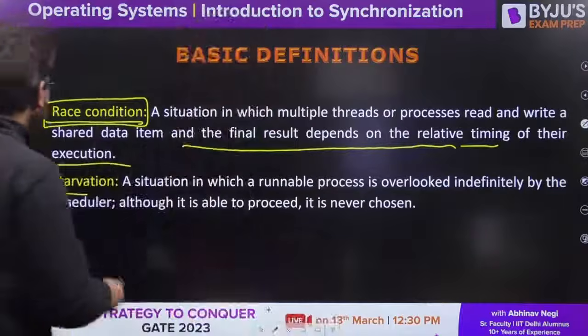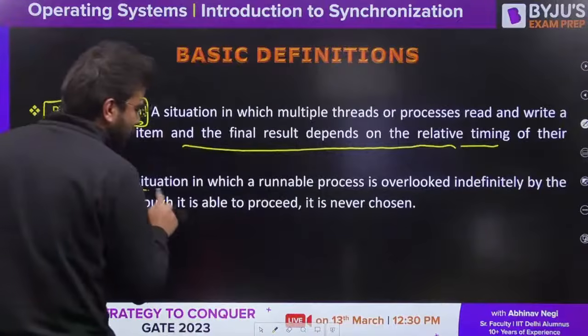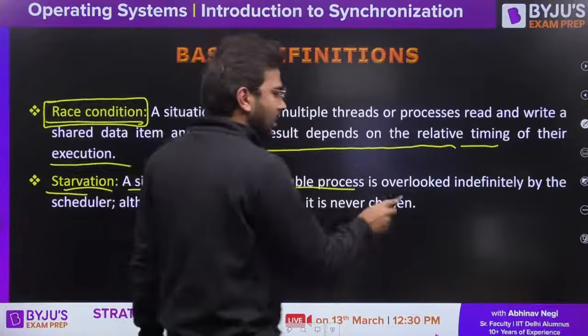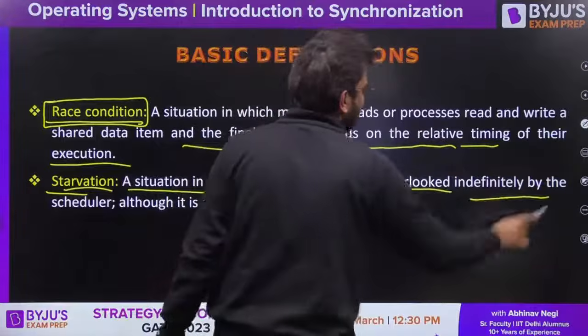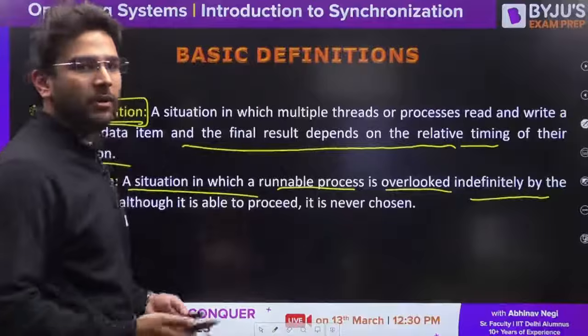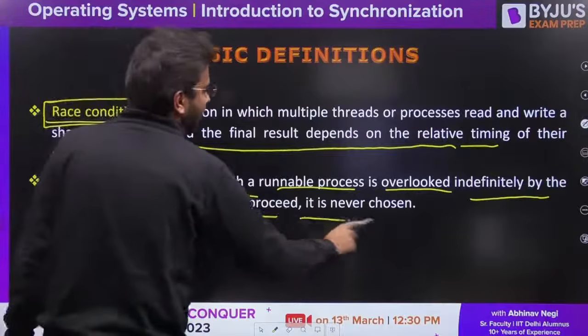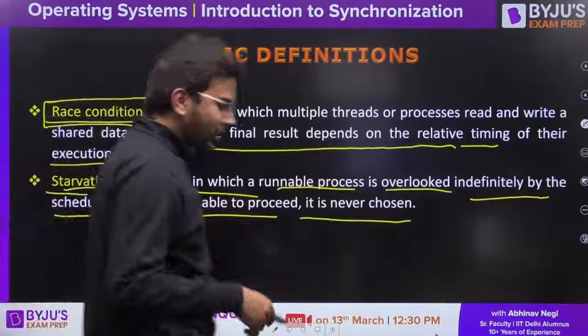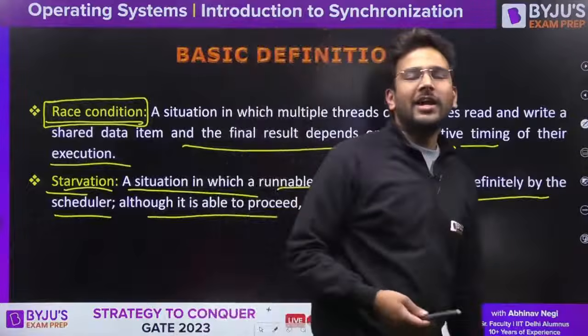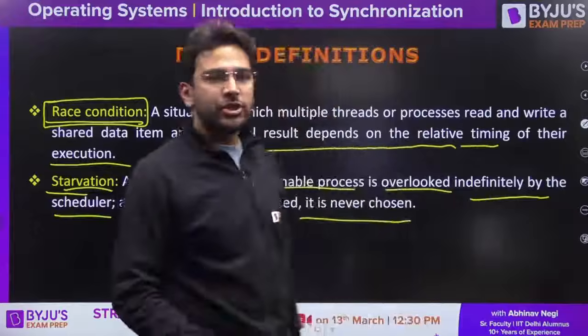Exactly. So here starvation is a situation in which a runnable process is overlooked indefinitely by the scheduler. Although it is able to proceed, it is never chosen. So the scheduler is not going to choose that process, and in that case that process will face starvation.